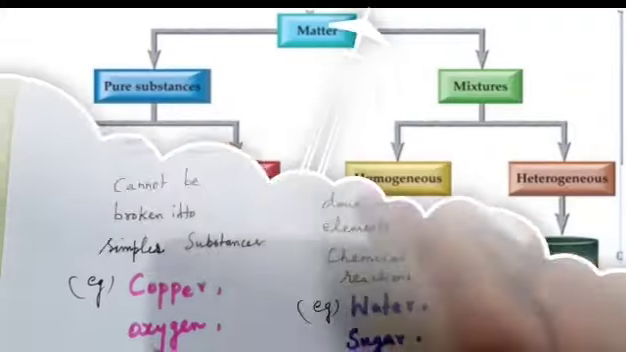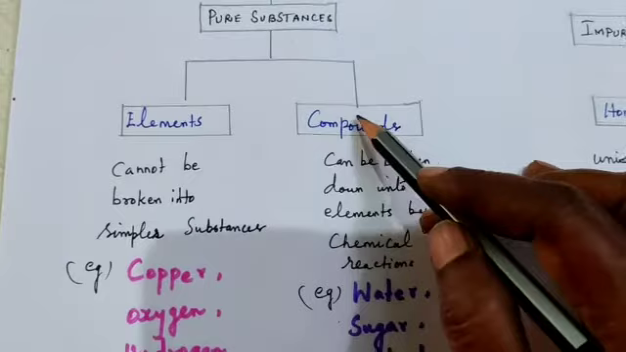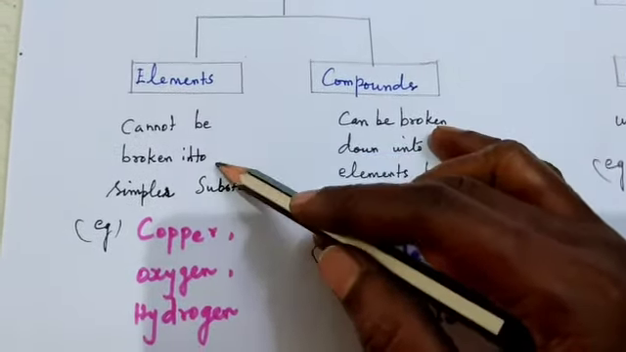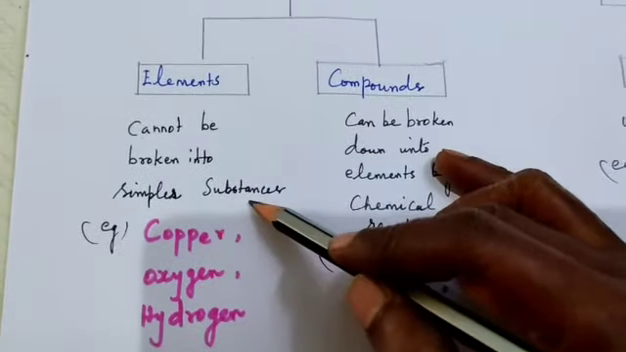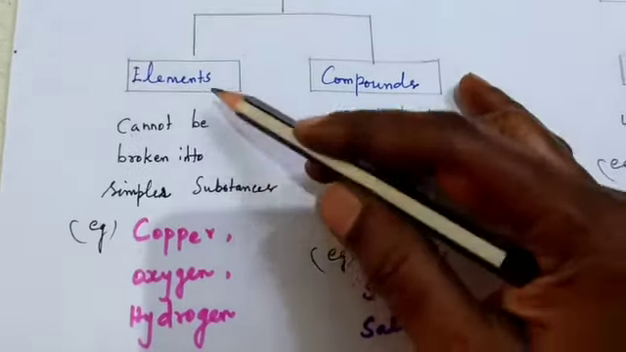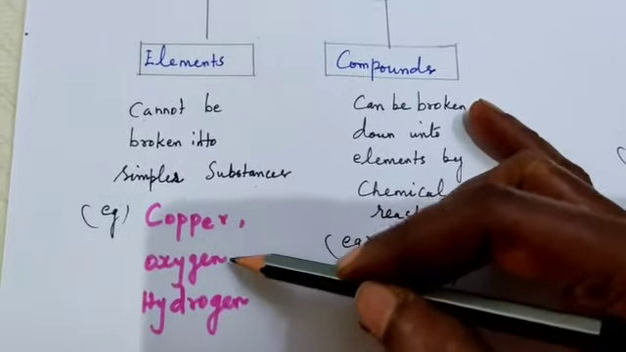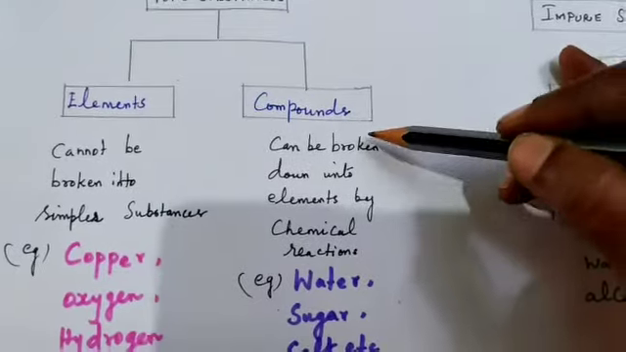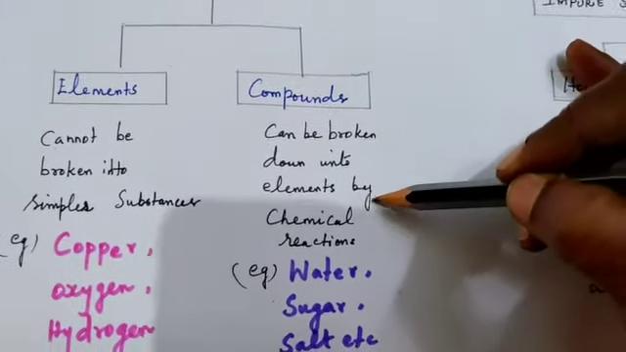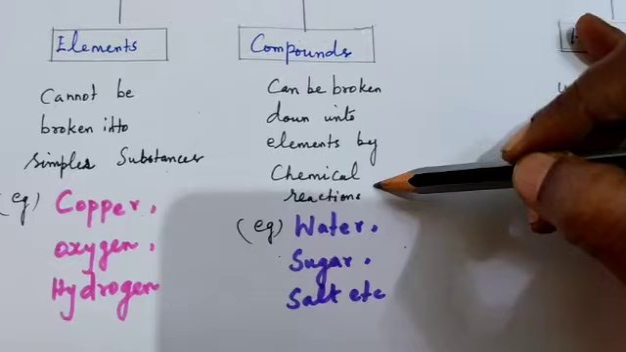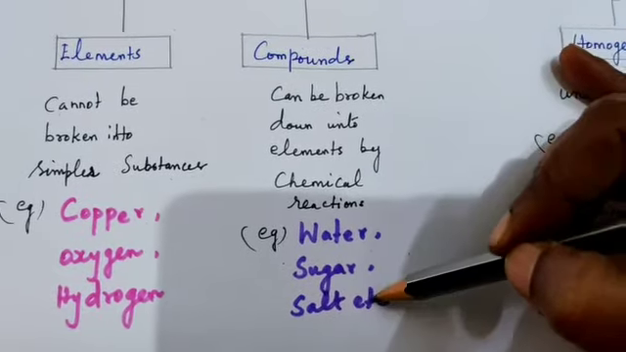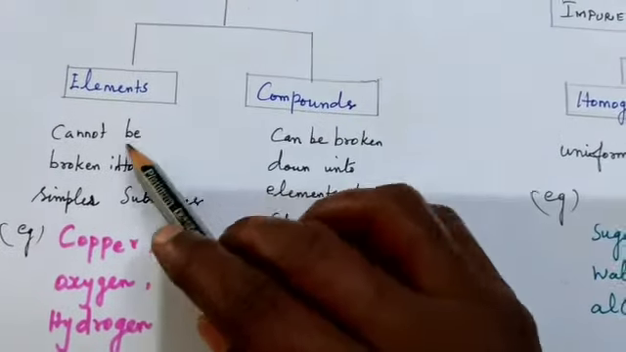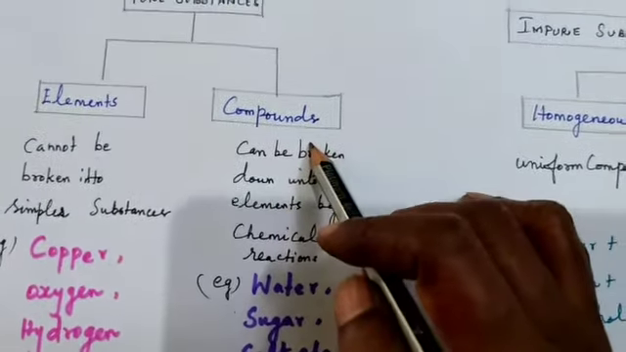Pure substances are classified into elements and compounds. What is an element? Elements cannot be broken down into simpler substances. You learnt in previous class. For example, elements are copper, oxygen, hydrogen, etc. Children, what is meant by compounds? Compounds can be broken down into elements by chemical reaction. For example, water, sugar, salt, etc. So, in this week, you are going to learn the difference between elements and compounds, children.